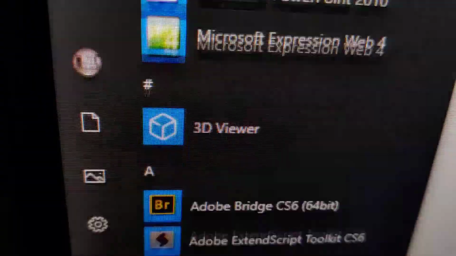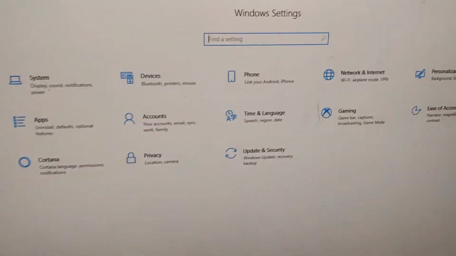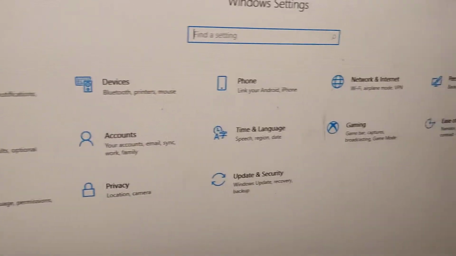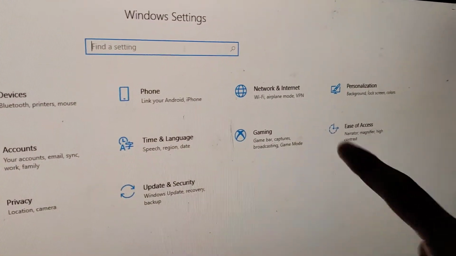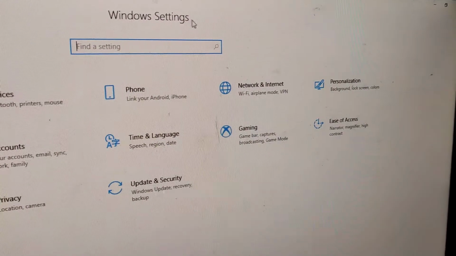Okay, in my Windows 10 computer, I first open the settings by clicking here. The settings page has opened. This is the Windows settings, and from here you can see system, devices, etc. And from here I choose Ease of Access. This one I am going to click, Ease of Access.